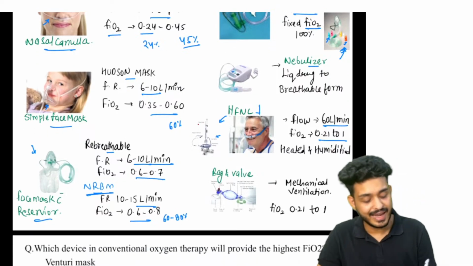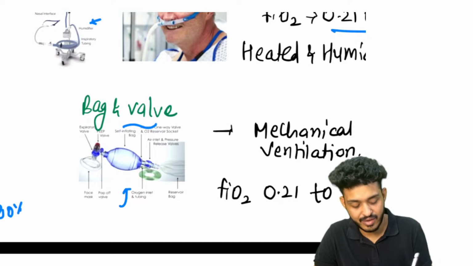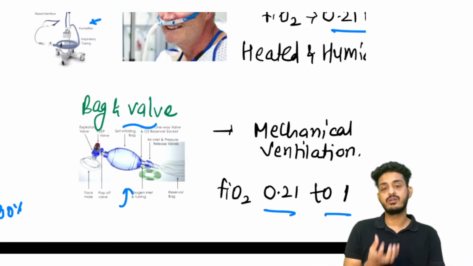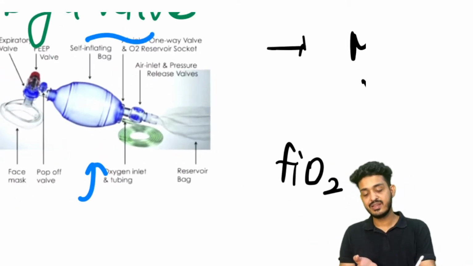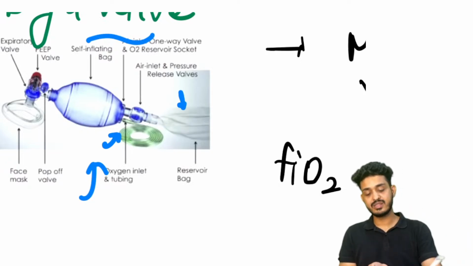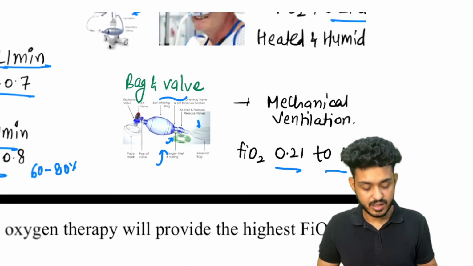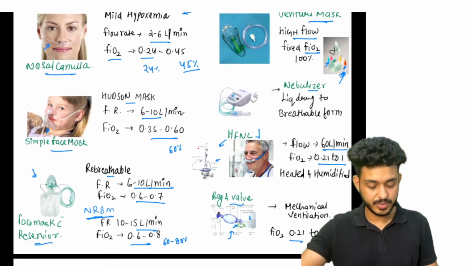It is right. And lastly, we are having bag and valve. You must be seeing this is your bag and valve. It is easy to understand. It can give 0.21 to 100 when we are connecting. When it will be giving 100, generally we are putting like that. Okay, we are using without the reservoir bag. When we are adding the connection via a cylinder, it can even directly give the 100% of oxygen. Okay, so these are the basic oxygen devices that you should be remembering.